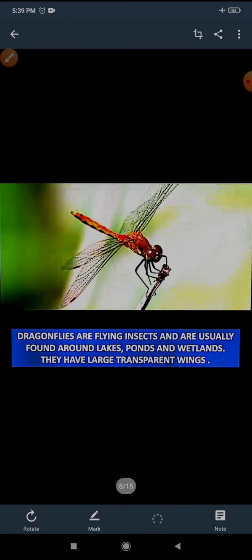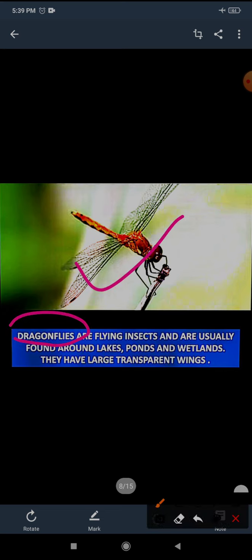Now let's learn some facts about dragonflies. Do you know its name? It is a dragonfly. Dragonflies are flying insects and are usually found around lakes, ponds, and wetlands. They have large transparent wings.